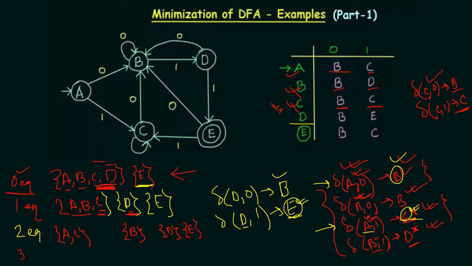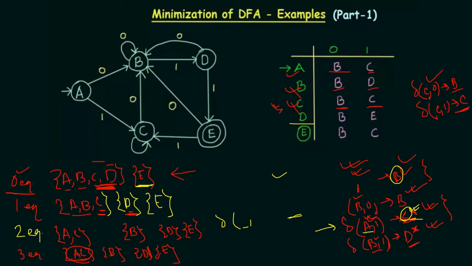Now I need to move to three equivalence. If you move to three equivalence, you will find out that it is going to produce the same result. You can try and you will see that it is going to produce the same result. So ultimately what we got is A and C are an equivalent set to each other. Whenever we are drawing the new transition diagram, we will combine both of them together, and then we are going to proceed further. Let's see how it is going to look in a moment.